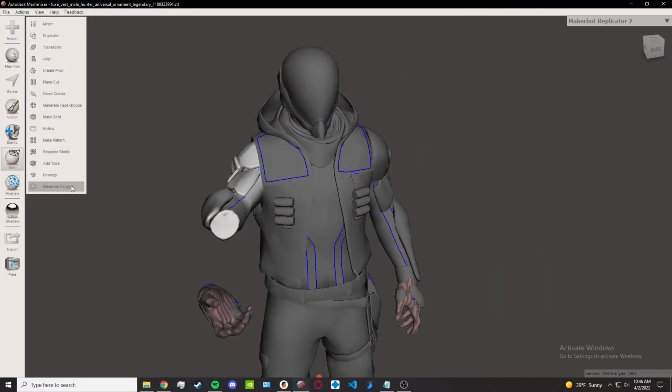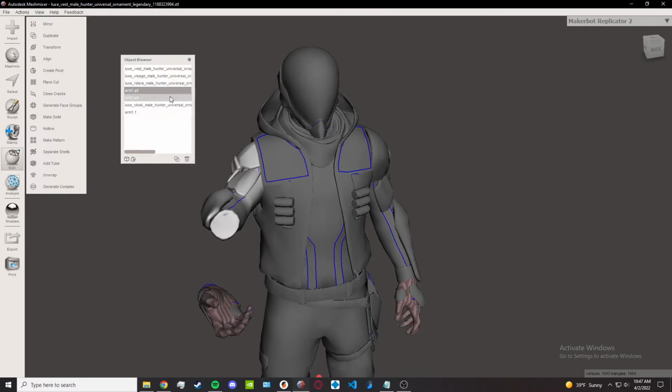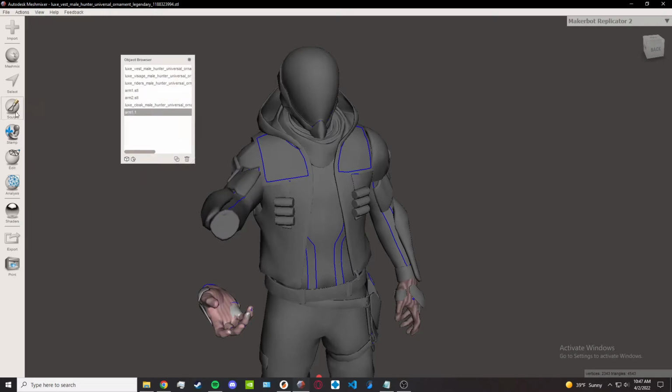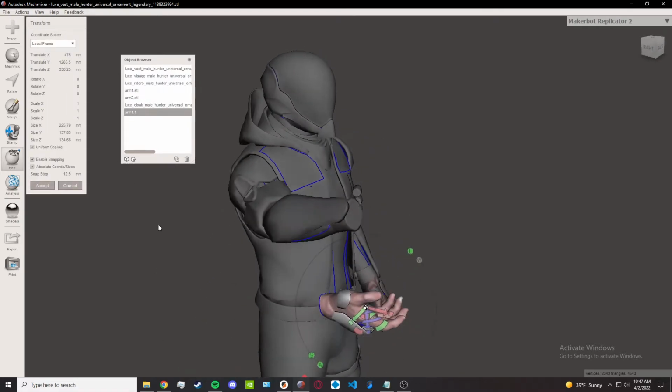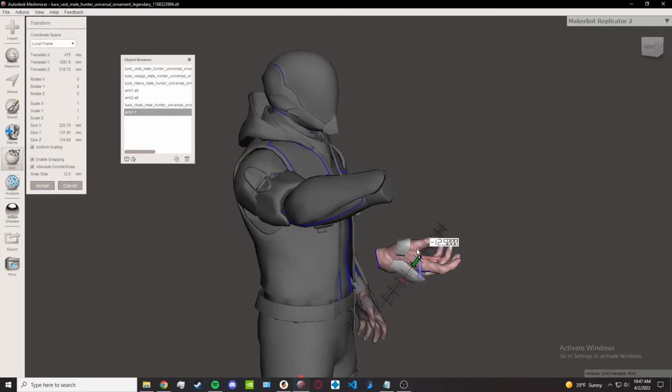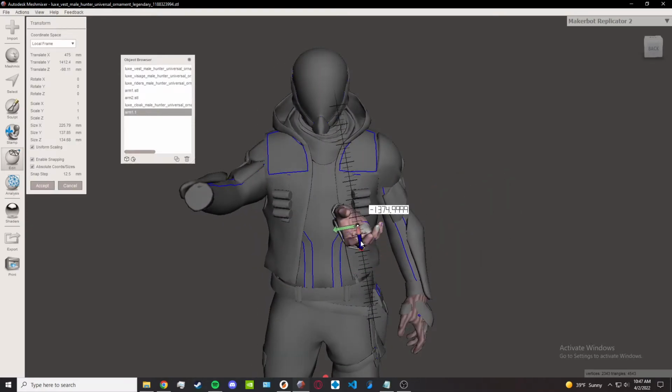Decent. Accept. Go back to the object viewer, which is Control-Shift-O. Select that hand, edit, transform, and we go ahead and bring it up to line with this arm here.